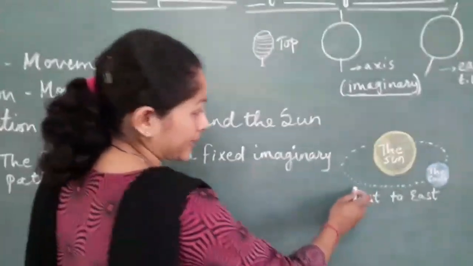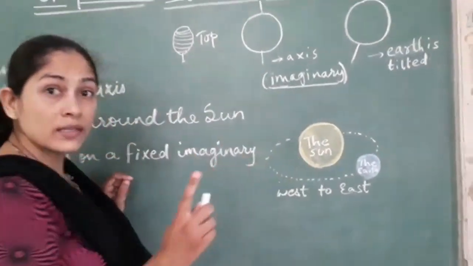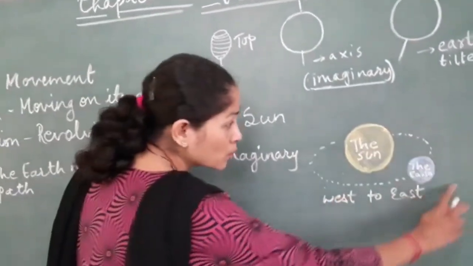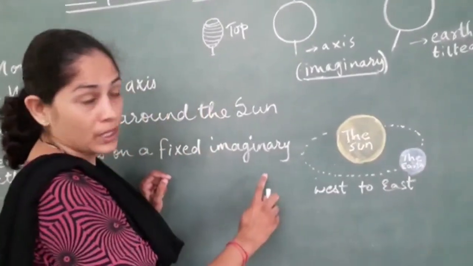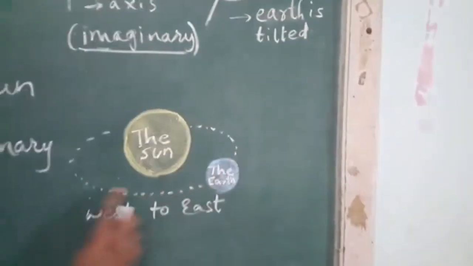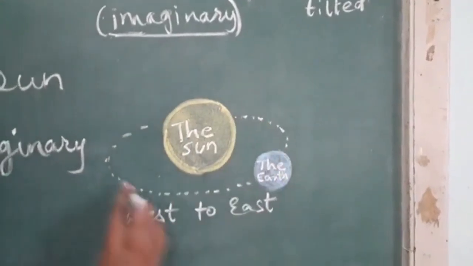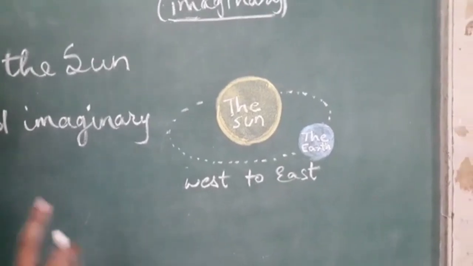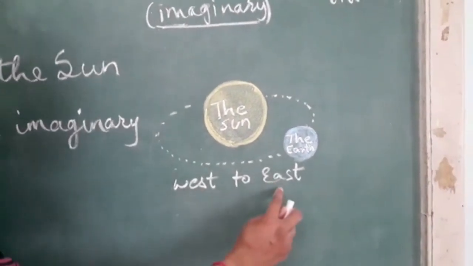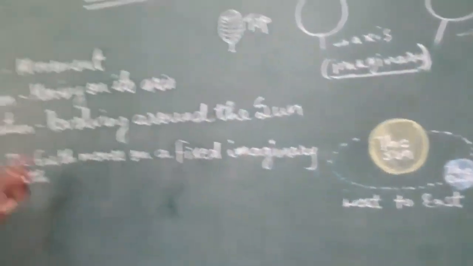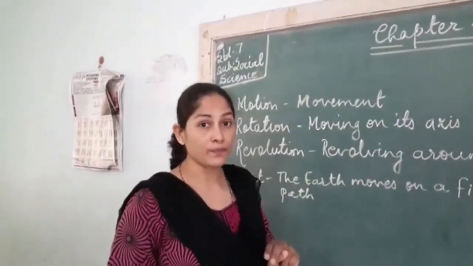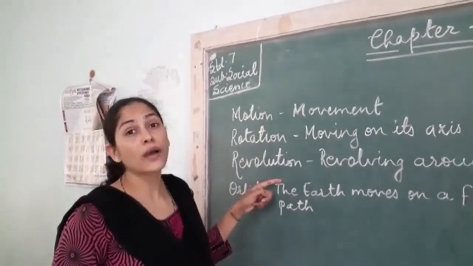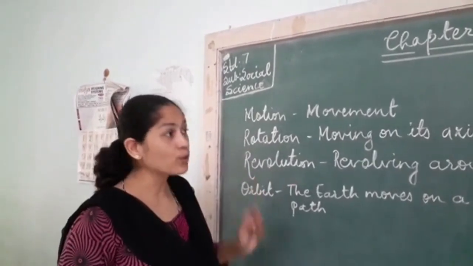Look here, this diagram. The sun is in the center of the solar system and all the other planets are moving around the sun. So here the earth is also revolving around the sun. Sun के आगे पीछे घूमता है. ये मोशन को हम रिवॉल्यूशन कहते हैं. Moving around the sun. The earth moves from west to east side. Okay. Now earth is doing two motions at the same time. It is rotating also and its revolution is also happening at the same time. That you have to keep in mind.